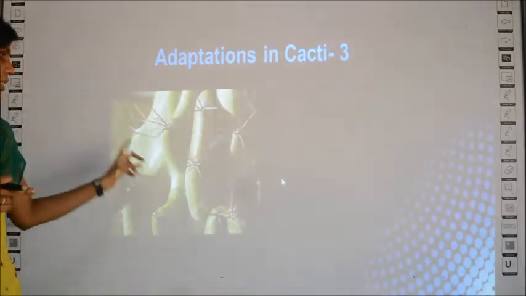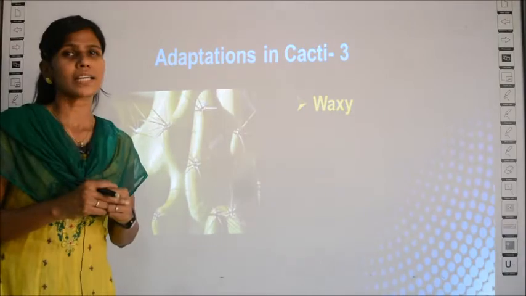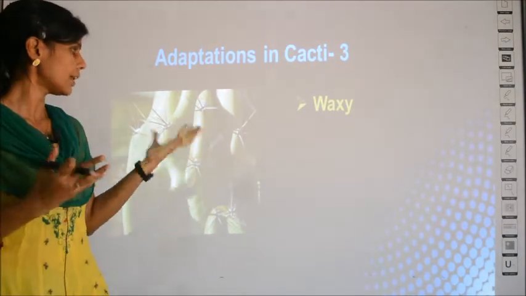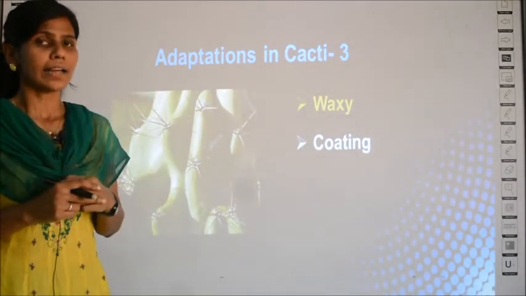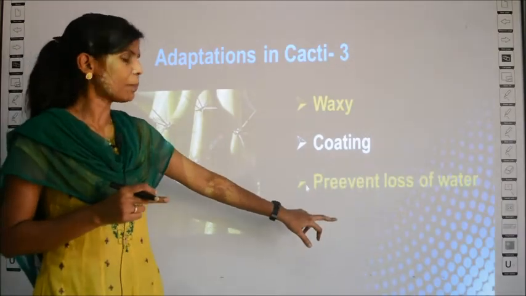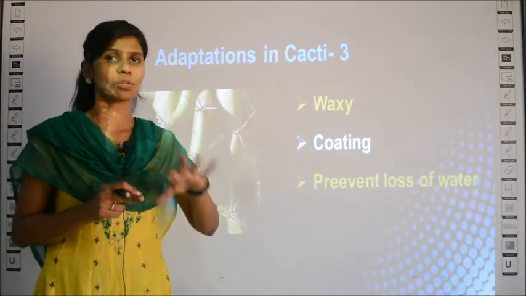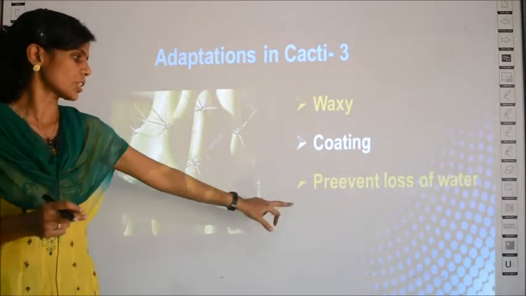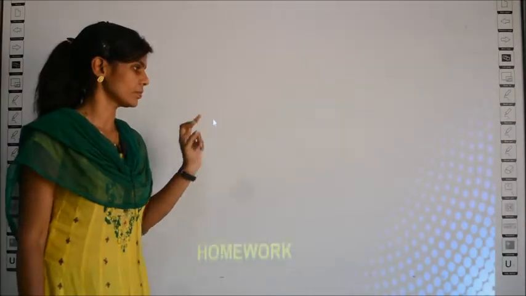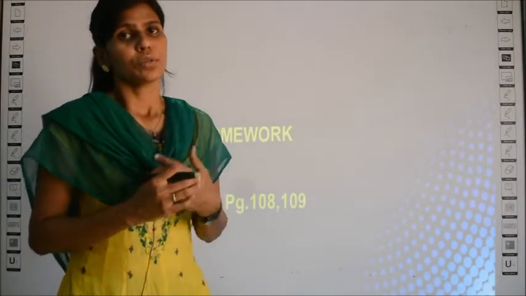The third advantage is that the cactus plant usually has a waxy coating, a shiny coating over the stem, and this waxy layer again prevents the loss of water, because there is a coating outside, so water is not lost easily. So this is the third adaptation in the cactus plant. So this is all about the adaptations present in desert plants. Because of these adaptations only, certain plants can still survive in the desert environment, that is in extreme conditions.